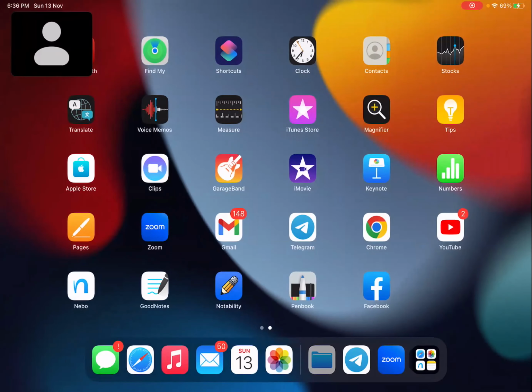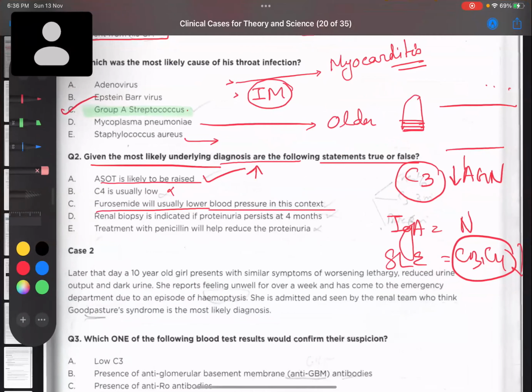Can we use diuretics in this child who is coming with hypertension? We can use diuretics, because it will lower the blood pressure ultimately. It's not only used in one context, it can be used in many things. And moreover, in a blood pressure emergency, we have to use diuretics.